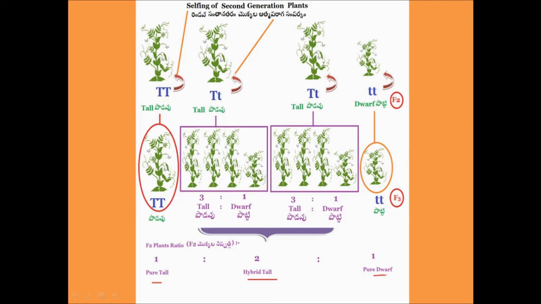Similarly, by selfing the F2 generation tall plants, he found out that 1/3 of the tall plants were pure tall and 2/3 of the tall plants were hybrid tall. So, by conducting the experiments till F3 generation, Mendel was able to distinguish between a pure tall and a hybrid tall.